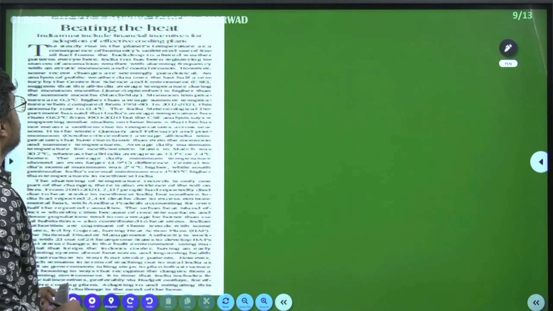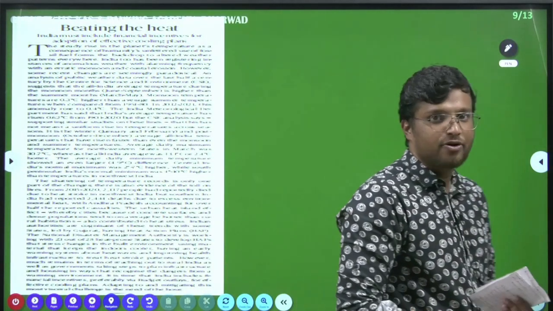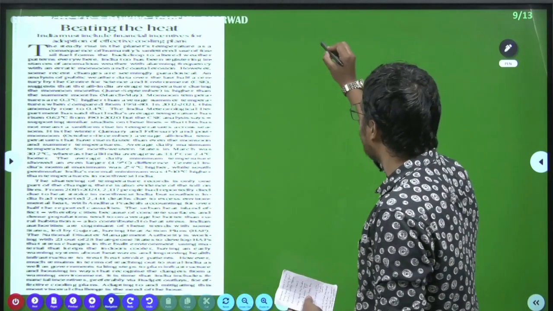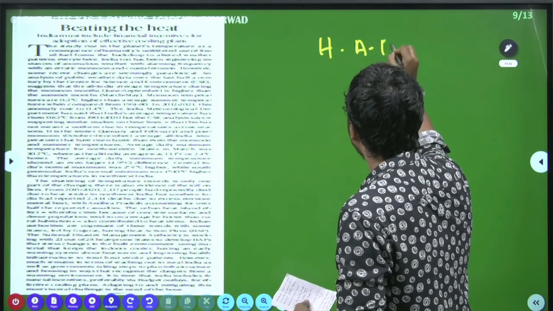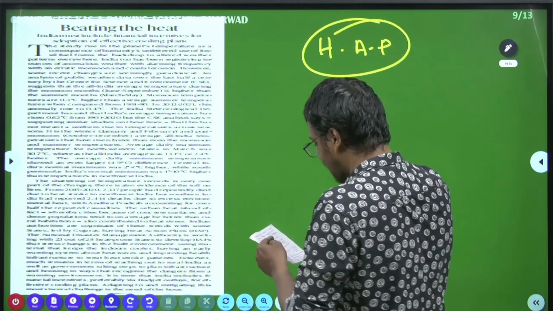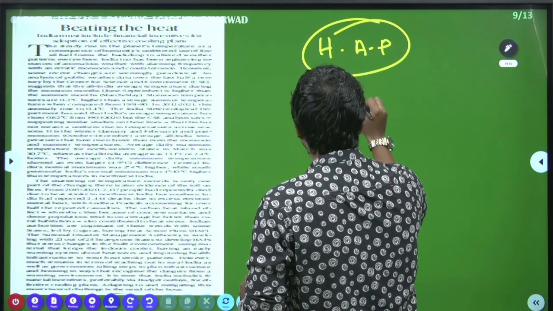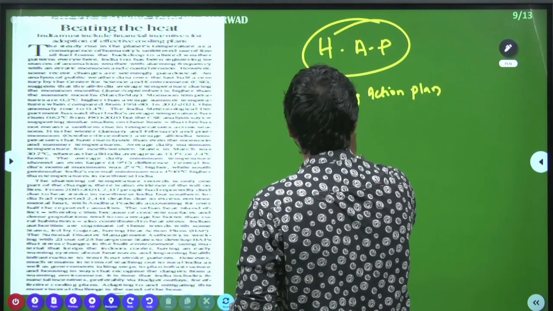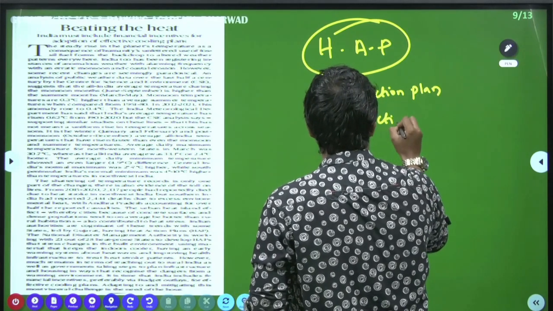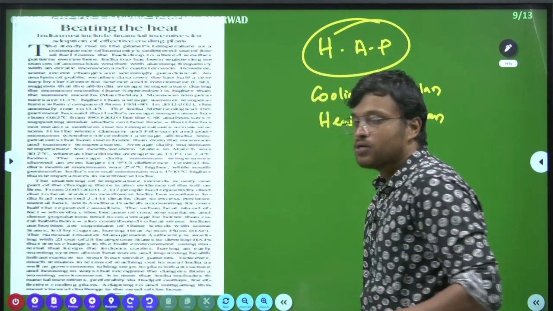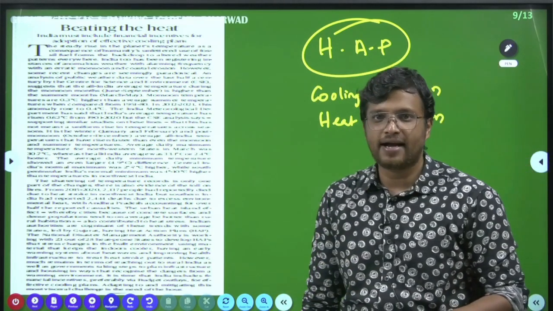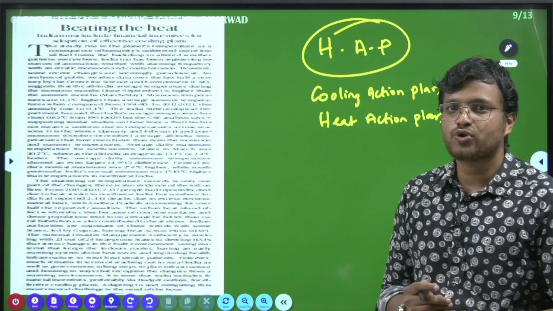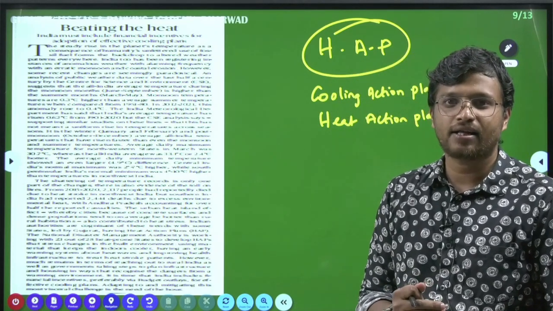Moving on, again this is from the editorial section. There was this article, Beating the Heat. This is about your HAP, that is the heat action plan, also known as the cooling action plan. Here we did analysis of yesterday's article where a report came out saying that the monsoon temperatures on an average are higher than the summer temperature.